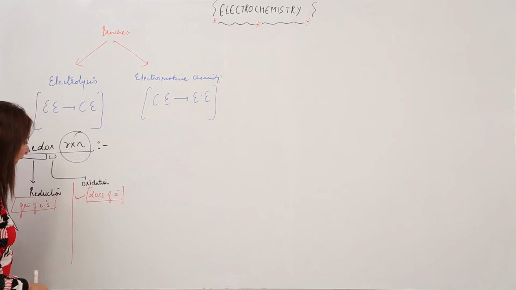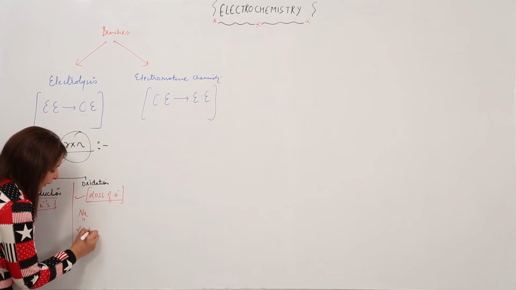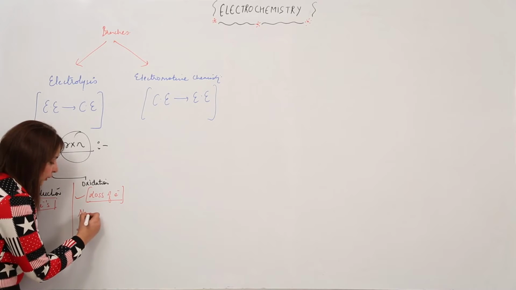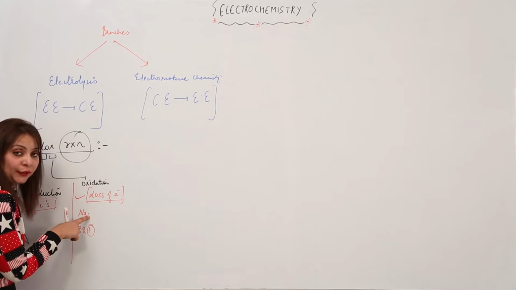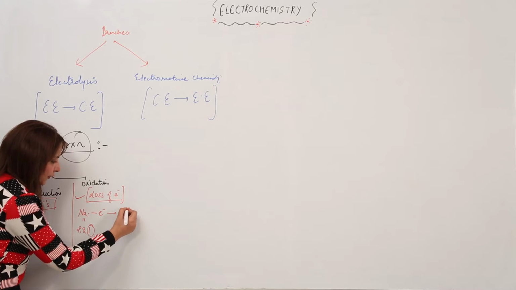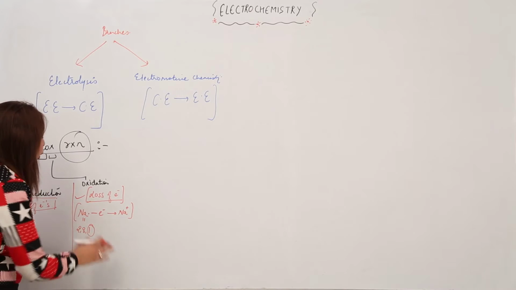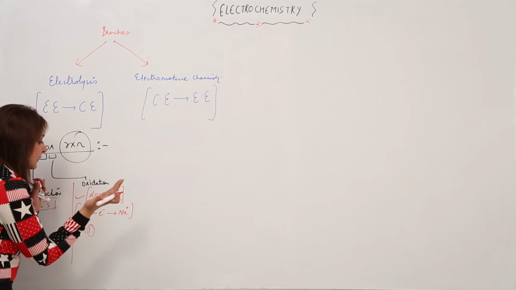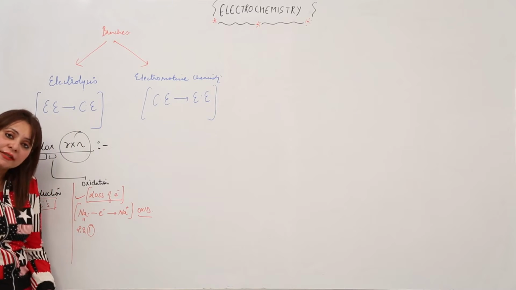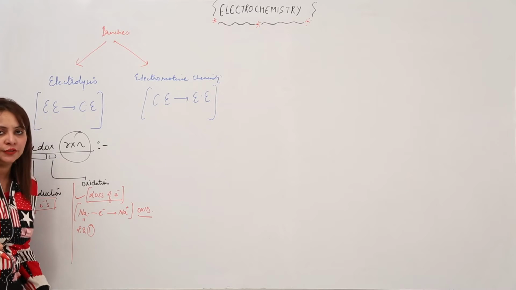For example, suppose I have the metal sodium. You know that its atomic number is 11 and its configuration is 2, 8, 1. It needs to give away this 1 electron to attain noble gas configuration. I am indicating this 1 electron as 1 dot, as we do with the Lewis symbol. Losing 1 electron results in the formation of Na+. This step includes the loss of an electron, and loss of electron means oxidation. So this reaction is called oxidation, because in it the loss of electrons takes place. It doesn't matter whether the loss is of 1, 2 or 3 electrons, loss means oxidation.